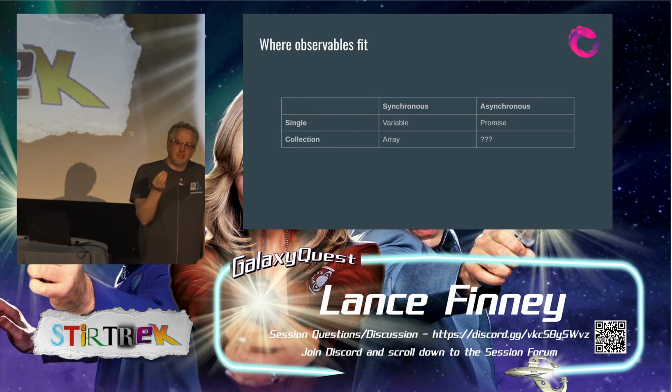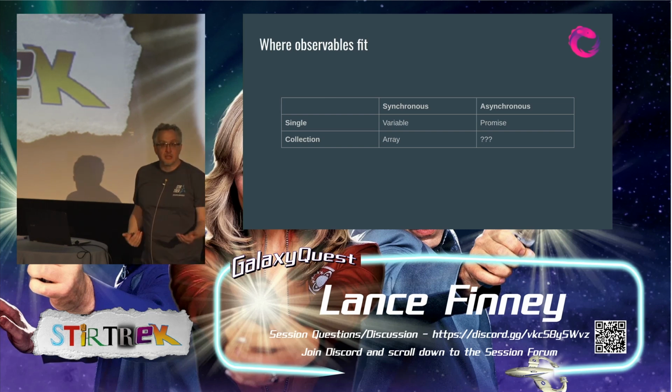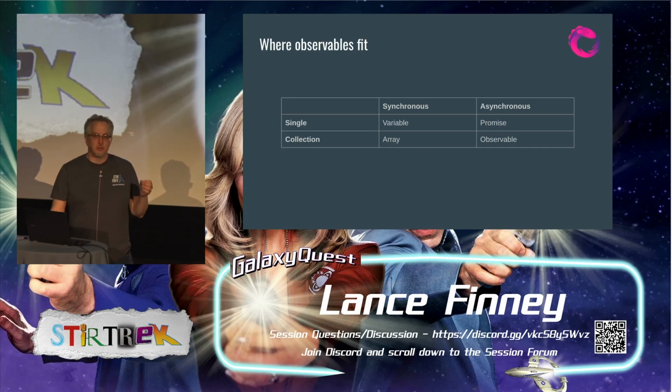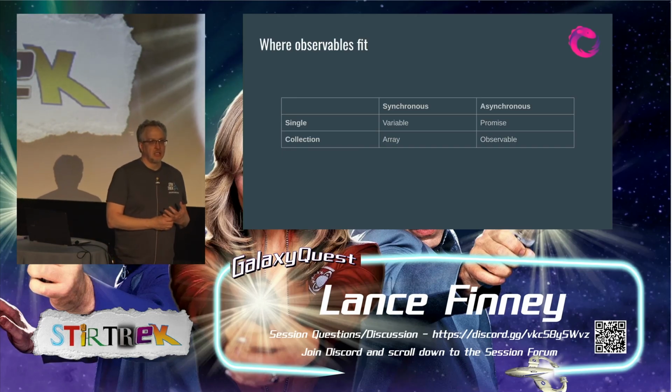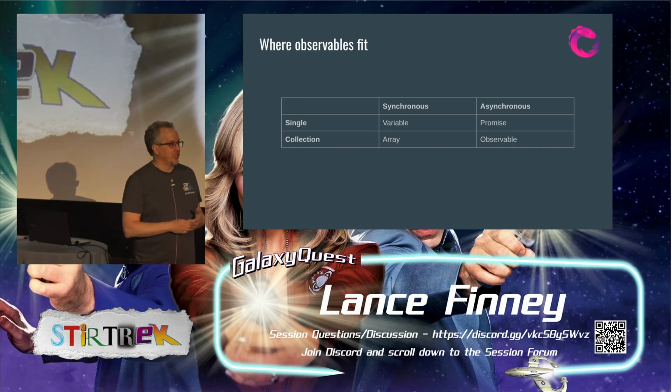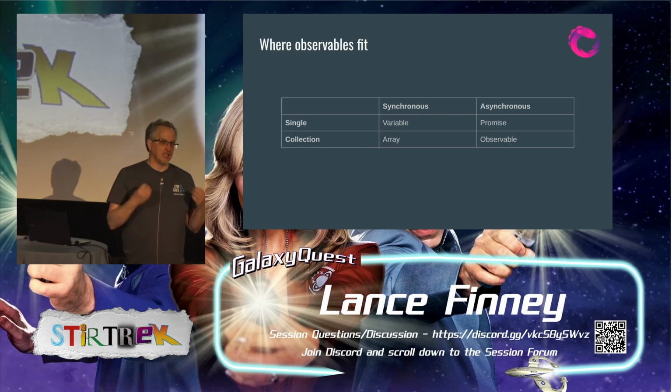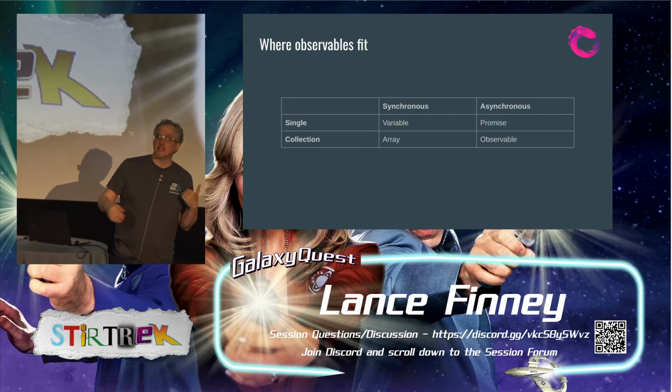When we have a single value in space or in memory, we use a variable. When we have multiple values in space or memory, we use an array. When we have a single value over time, we can use a promise. And when we have multiple values over time, we can use an observable. It's not a perfect analogy, no analogy is, but we'll see later that there are times where the structure around using observables is a lot like arrays, and it helps me to have this analogy.